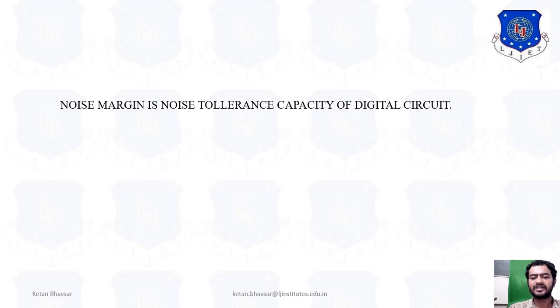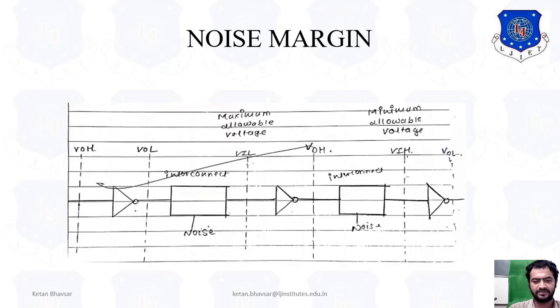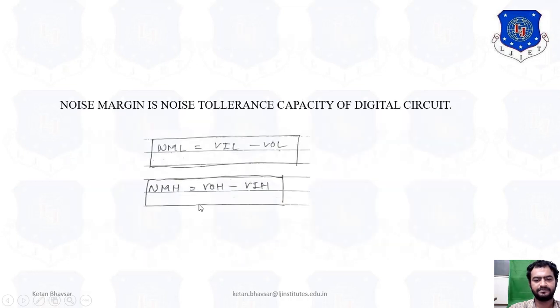Noise margin is the noise tolerant capacity of a digital circuit. So NML is equal to VIL minus VOL, and NMH, the noise margin low and noise margin high, is equal to VOH minus VIH, as you can see from this particular diagram. Because noise margin high can be identified when you take VOH minus VIH, and noise margin low can be identified when you subtract VIL minus VOL.